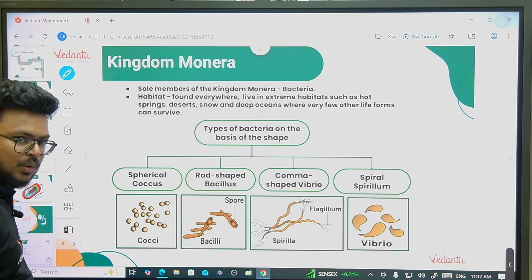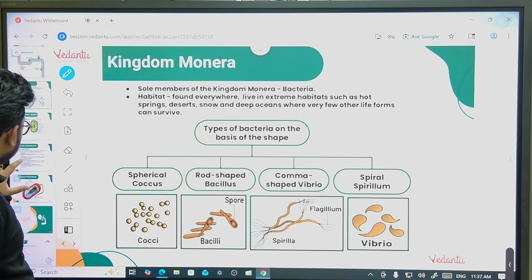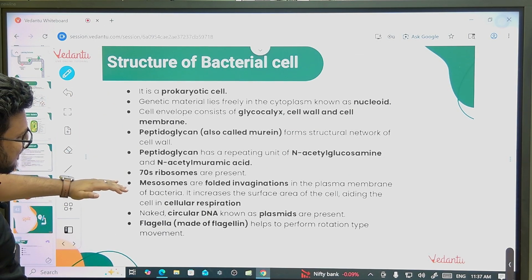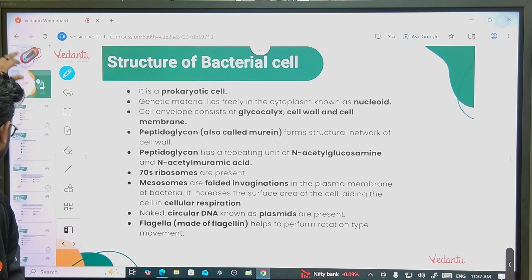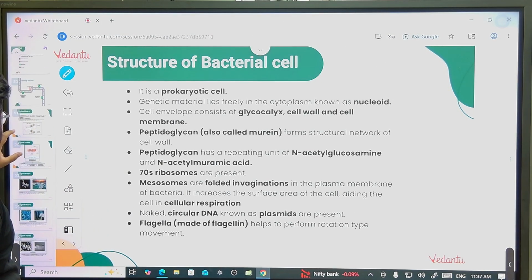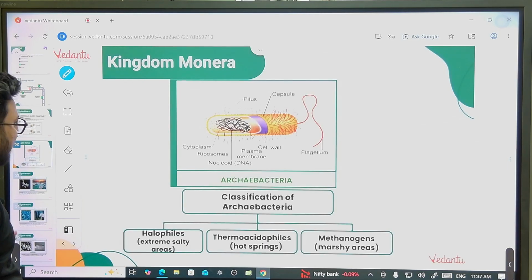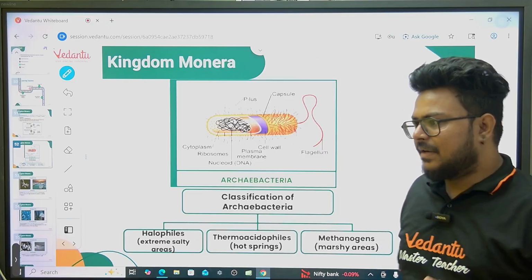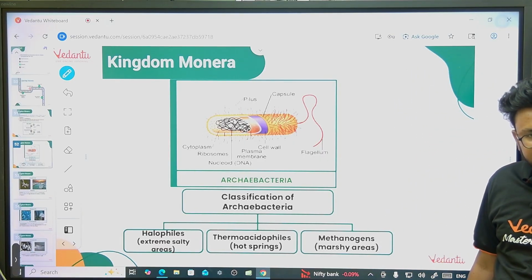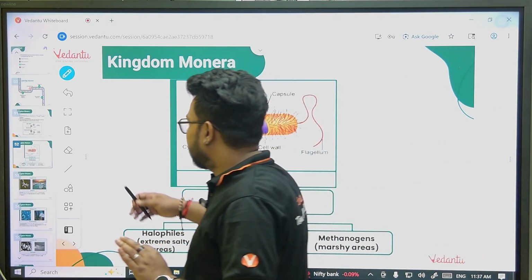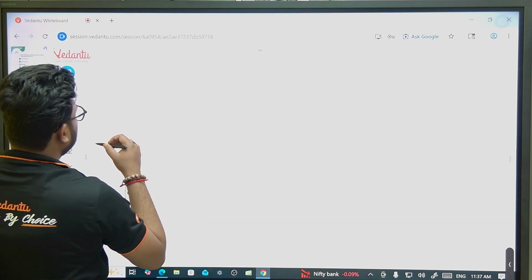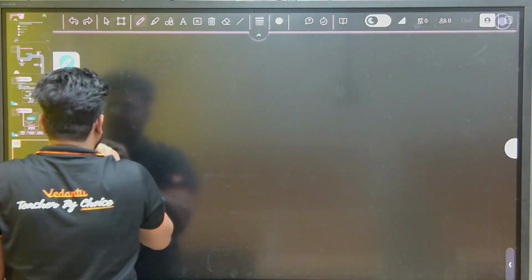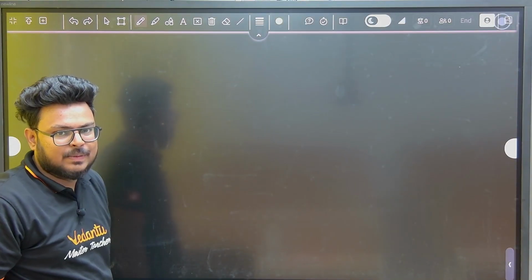We have the shapes, then the features of bacteria, cell wall made up of glycocalyx, type of ribosomes, flagella and all, and then we have to discuss archaebacteria. That's it. Only this much is given in NCERT and we will not go beyond this, right? Now, if I start with Kingdom Monera, basic things first, basic characters, you guys say omnipresent and all.